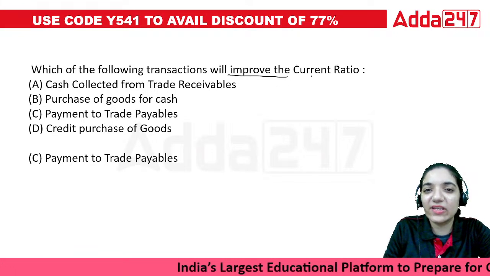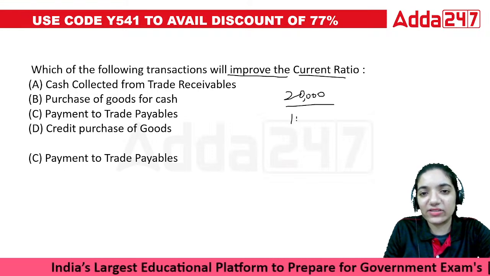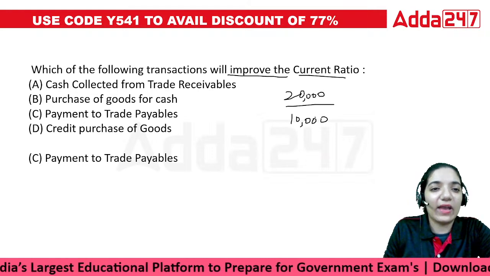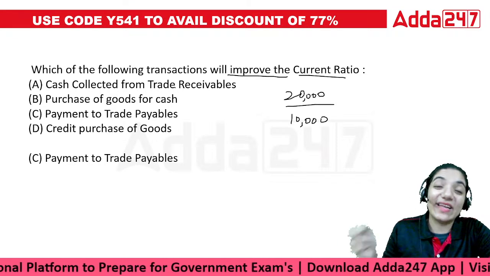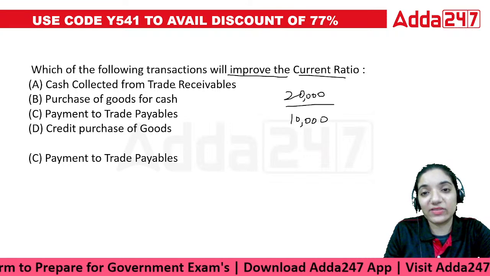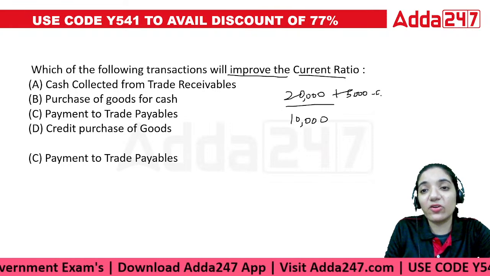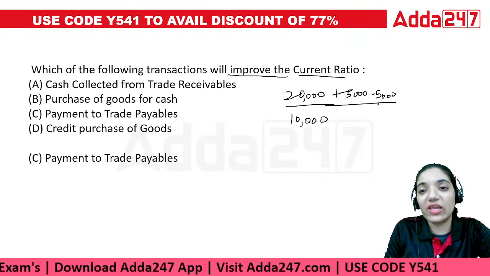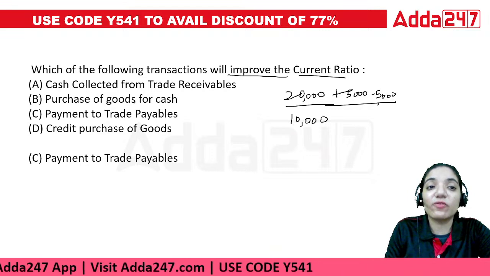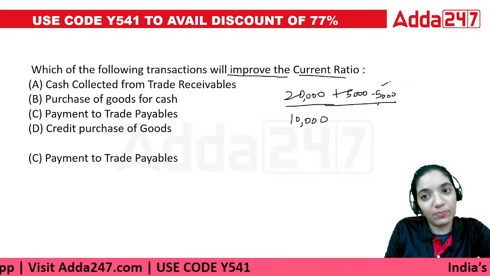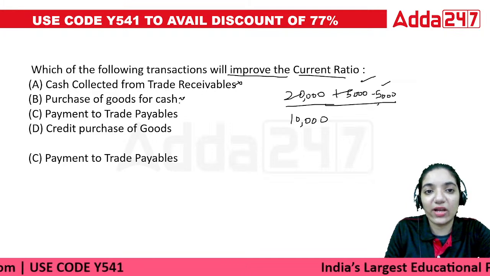So, what you can do is prepare a current ratio, keep it like 20,000 and 10,000. First of all, cash collected from trade receivable. A debtor has made a payment of say 5,000. So basically, you received rupees 5,000, but you have lost a debtor of 5,000. So the game is over. Here, there is no change. Purchase of goods for cash. Again, cash is gone and you receive goods. There is no change again.